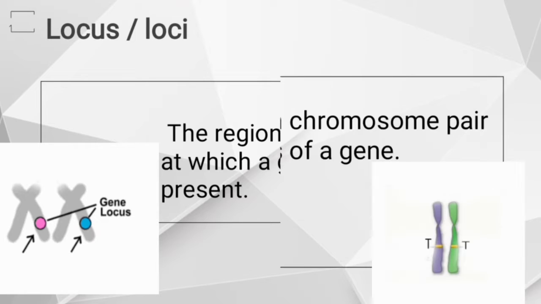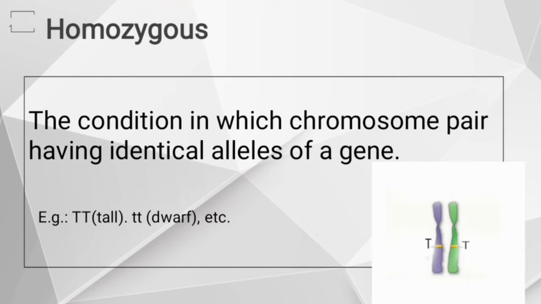Next term is homozygous. Homo means same, zygous means pair. So what is the homozygous condition? It is a condition in which a chromosome pair, that is homologous chromosomes, has identical alleles of a gene.